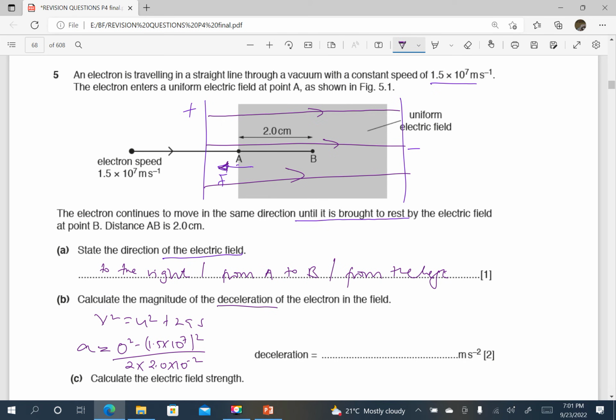So when I press my calculator, I have that the deceleration is actually 5.6 times 10 power 15 meters per second squared.